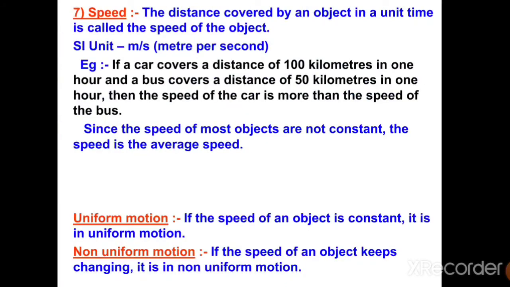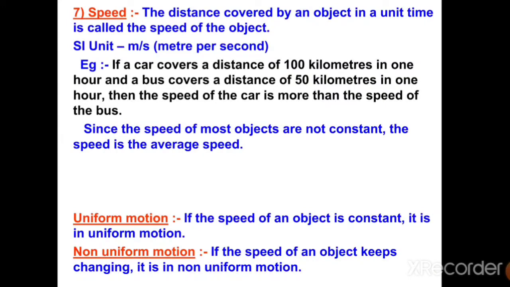So let's see what is speed. The distance which is covered by an object in a given time is called the speed of the object. The unit of the speed is meter per second, kilometer per hour and so on. But the standard unit adopted by scientists all over the world is meter per second.